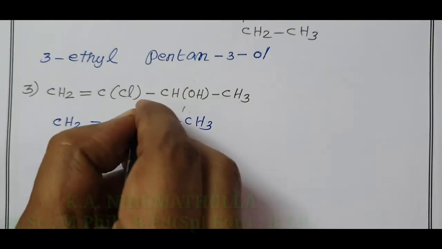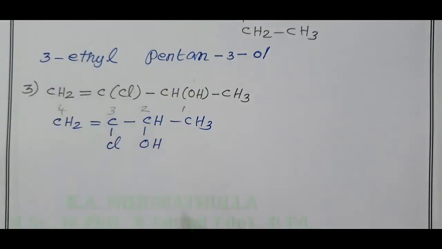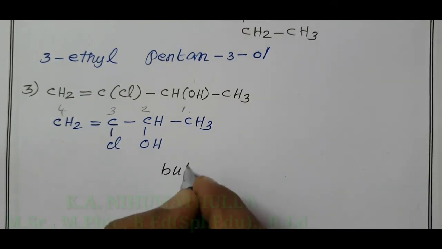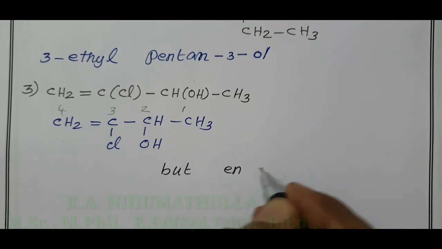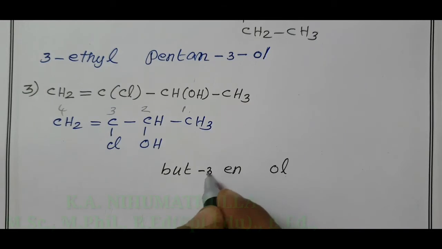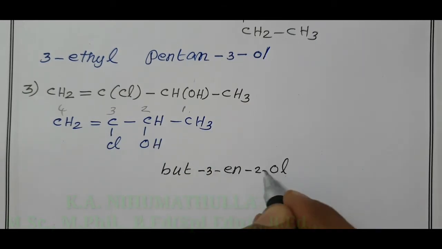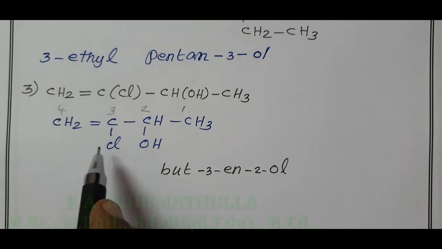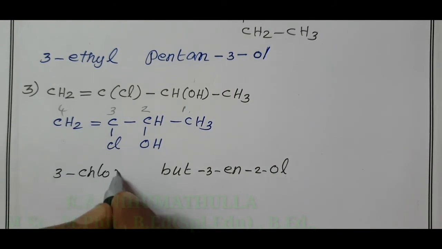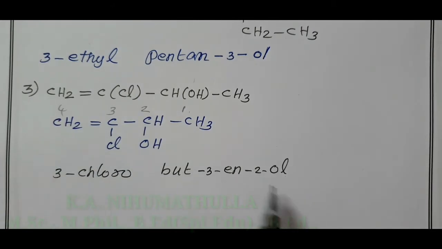How to give the name? 4 carbon atoms, root word but. Carbon-carbon double bond: ene, OH: ol. Position of double bond 3, position of OH is 2. And the third carbon contains one Cl, therefore 3-chloro, but-3-en-2-ol is the IUPAC name of this given compound.